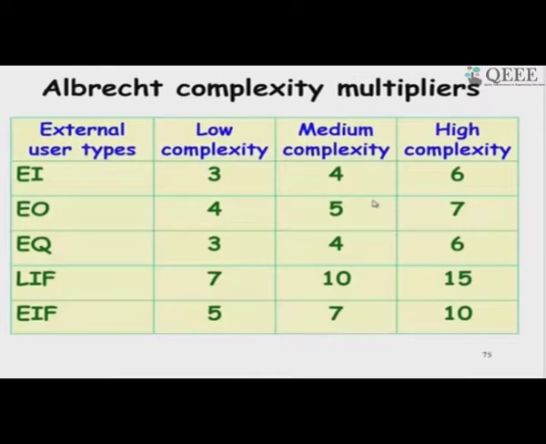And then the weights: we classify each external input, external output, inquiry, etc., by complexity, and based on the complexity, weights are assigned. As you can see, the internal files which are highly complex, like trees and so on, have the maximum weight, whereas input, inquiry, etc., are low complexity and have low weight, and the files have the large weights.